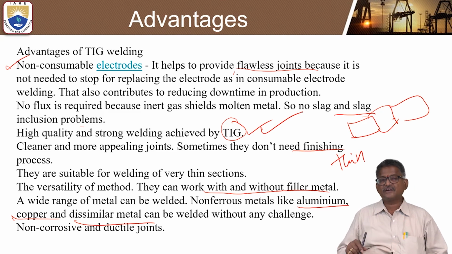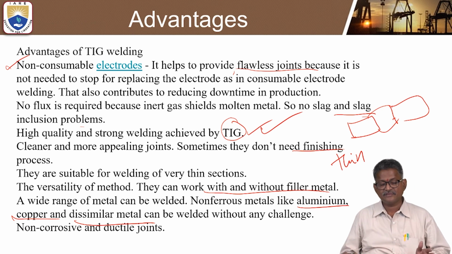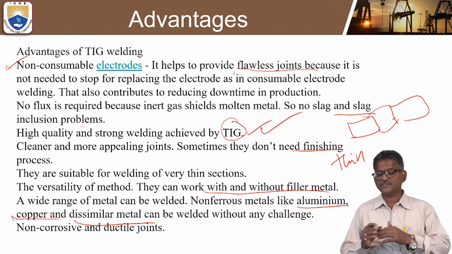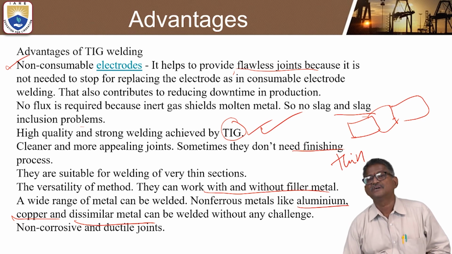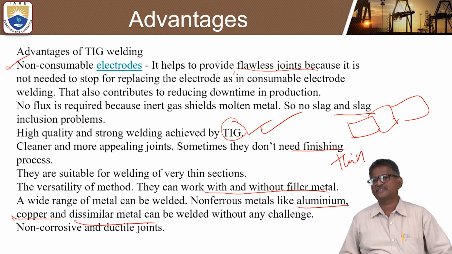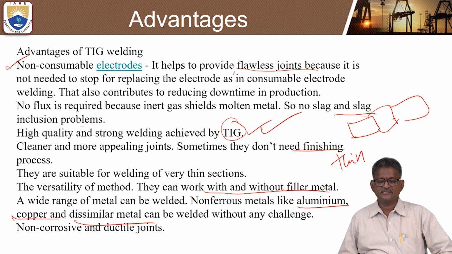Joints are cleaner and more appealing, and sometimes they don't need a finishing process. And one more thing, this is a water-cooled method.